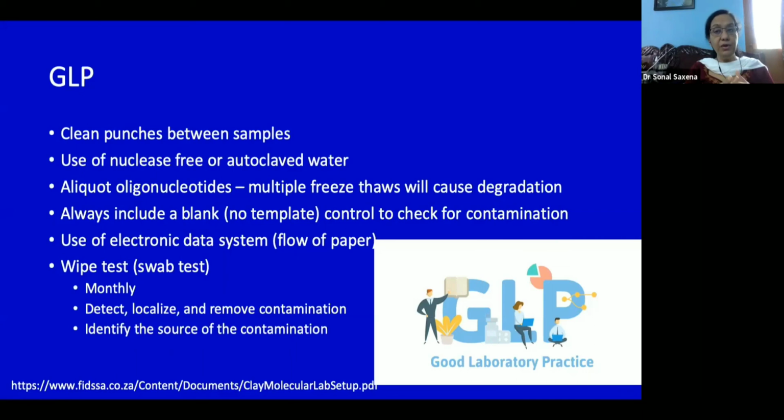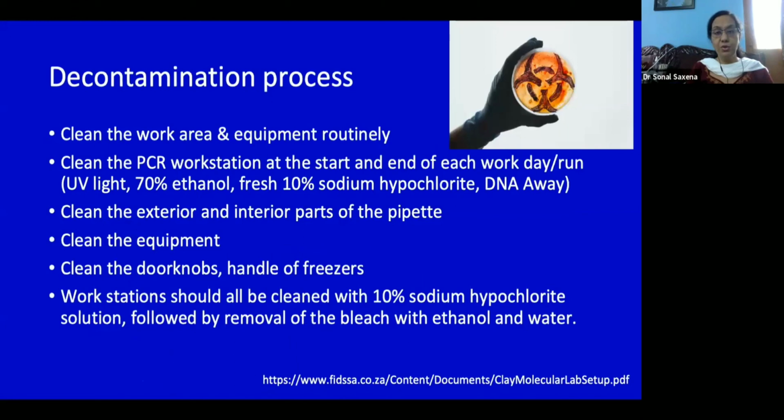Especially in a condition where the lab positivities can range from 10% to 35%, as we have seen in the current pandemic, you never know which day is going to be your unlucky day, and you might end up with 70% positivity. So it gets you thinking: is it contamination, or is it the high positivity? Then a wipe test or swab test is also recommended monthly to detect, localize, and remove contamination, and to identify the source. Then the various decontamination procedures.